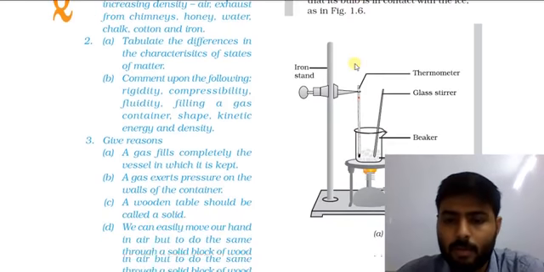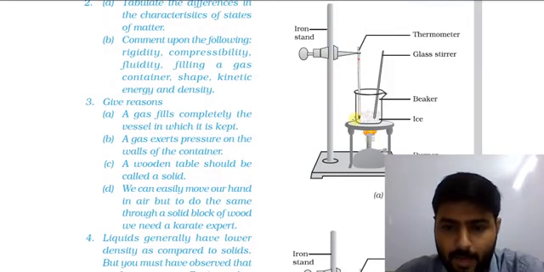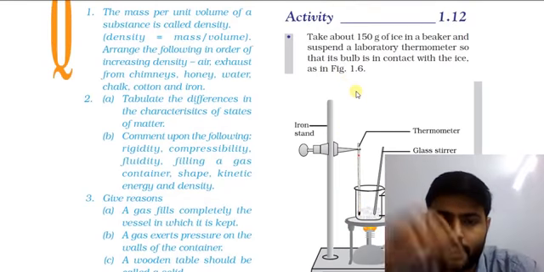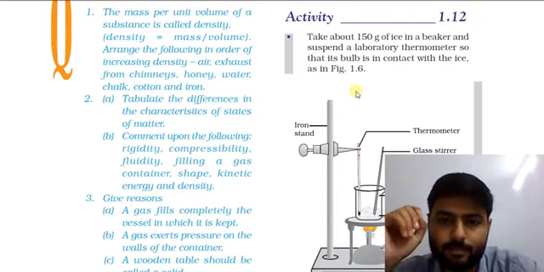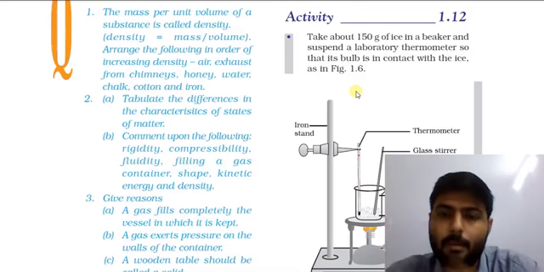What is the bulb of the thermometer? Here you can see the black colored and red colored part where the mercury is filled; that portion, the place of mercury, is called the bulb.